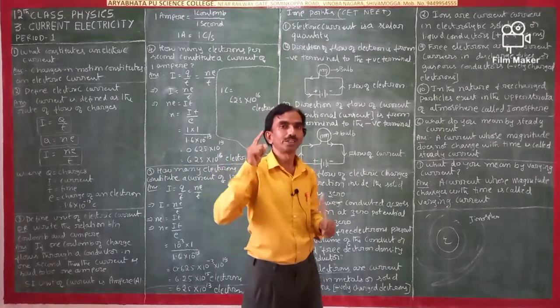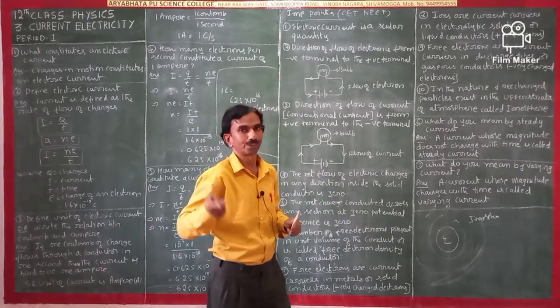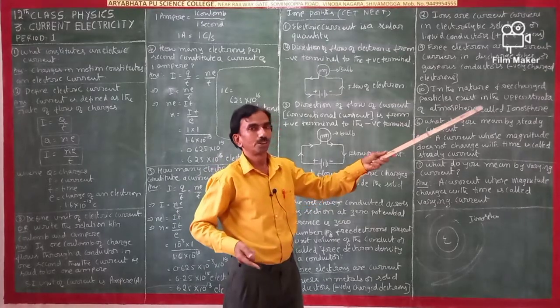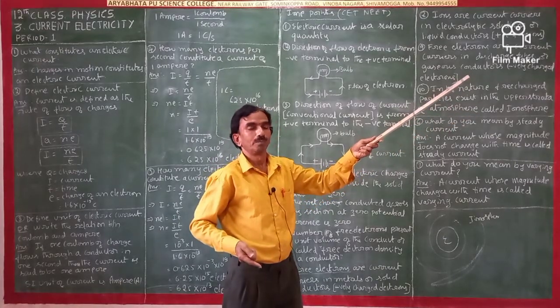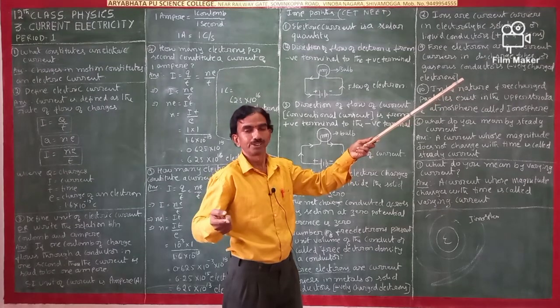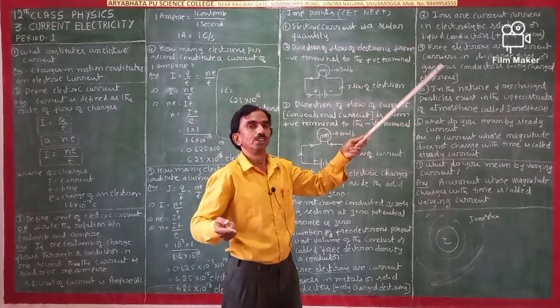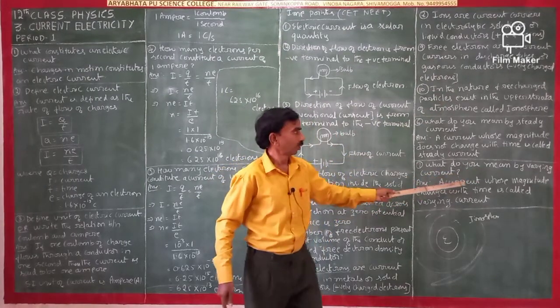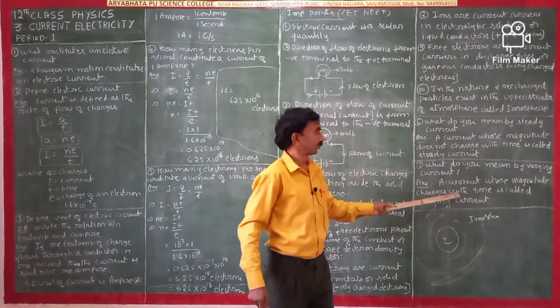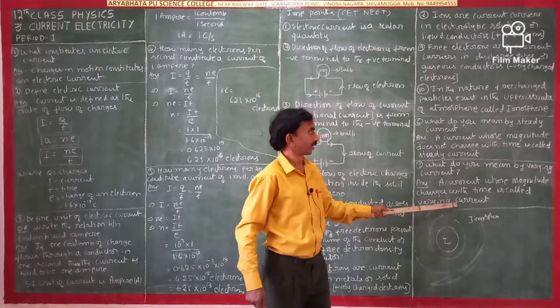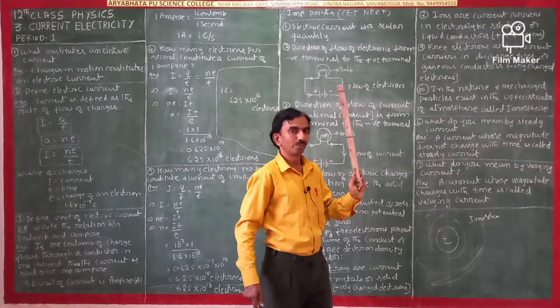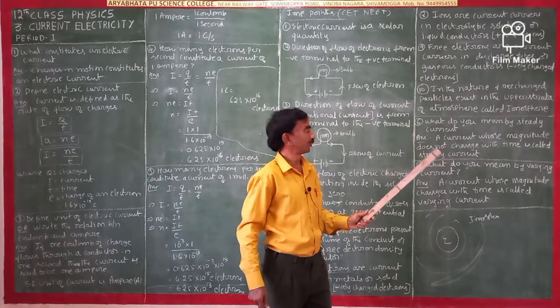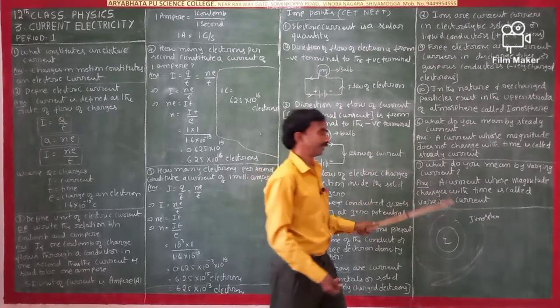In AC, the alternating current in your house, there is AC current. What is AC and what is DC, I will explain afterwards. In household appliances like a fridge and an electric fan, the current is a varying current. A current whose magnitude changes with time is called a varying current. What is DC and what is AC, I will explain afterwards.